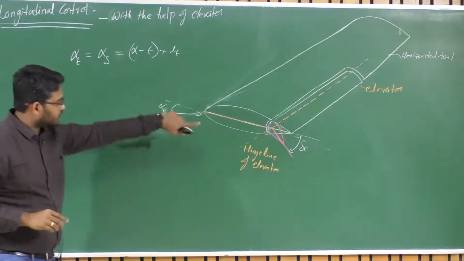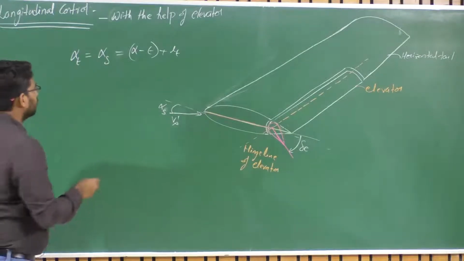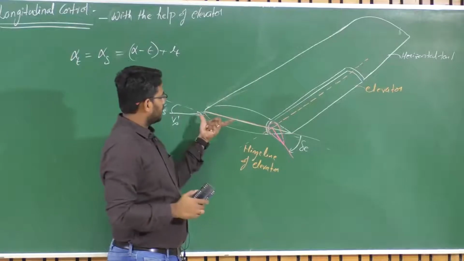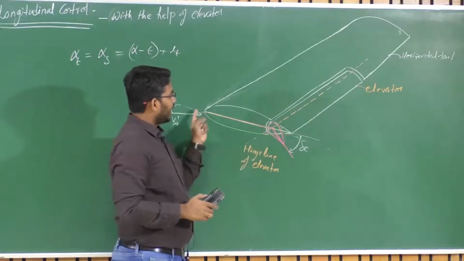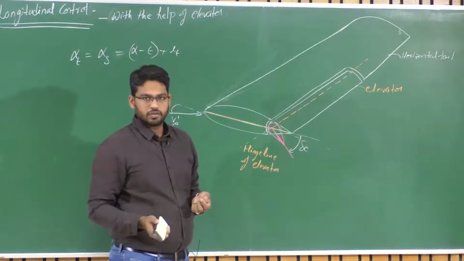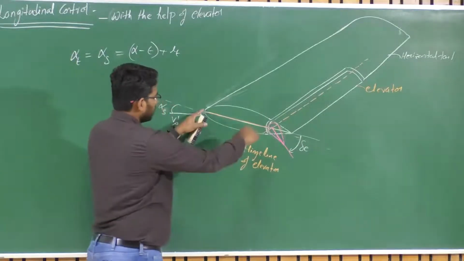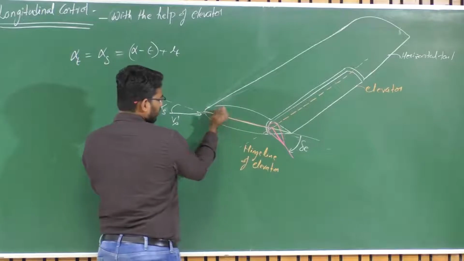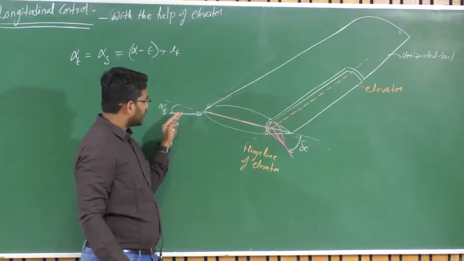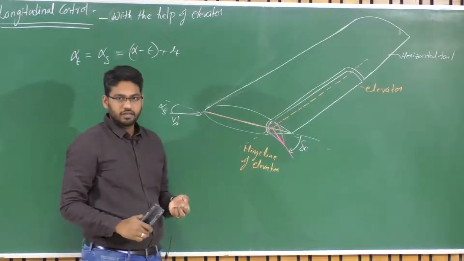But when there is a deflection of the elevator, what happens? In order to understand this properly, let us assume that the entire horizontal tail itself is an elevator. Okay. So if I deflect this about a hinge line, right? An elevator deflection will change the corresponding angle of attack. Am I correct or not?